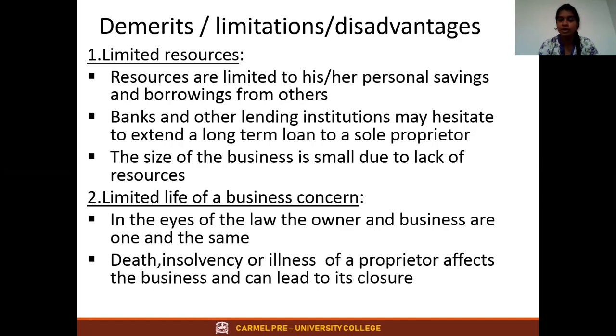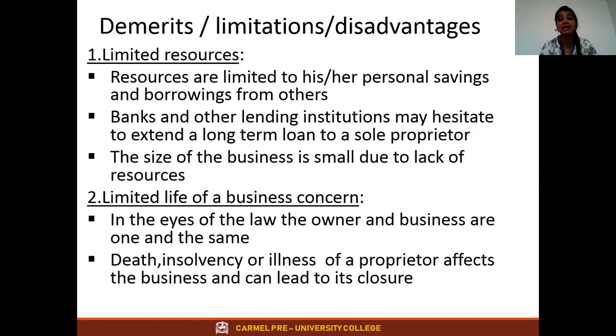Because if there is a partnership or any other form, there will be another person to pay. But here there is only one person. If tomorrow he dies or something happens to the business, who is going to pay? If that person does not exist, who is going to pay that amount? Yes or no? So that is why many people won't encourage sole proprietorship.